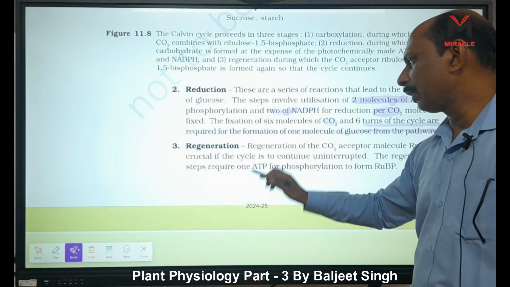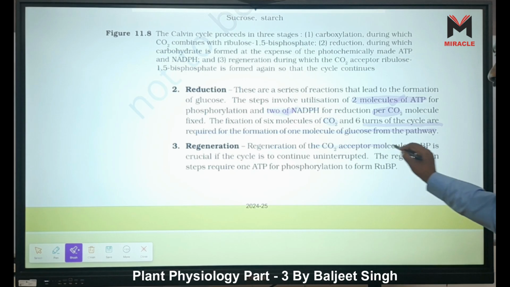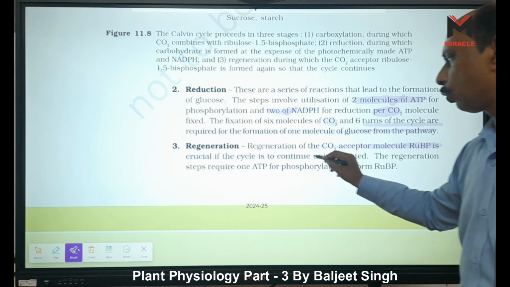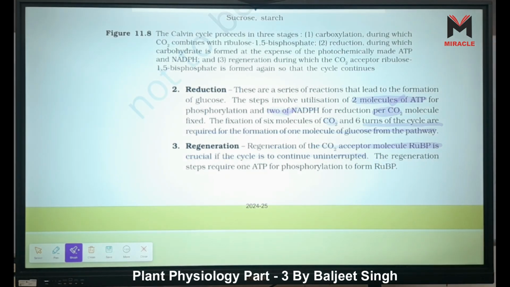In regeneration, what happens? The CO2 acceptor molecule RuBP is crucial if the cycle is to continue uninterrupted. Crucial means RuBP is continuously reformed, so regeneration of RuBP is continuously needed when we want to continue the process, right?